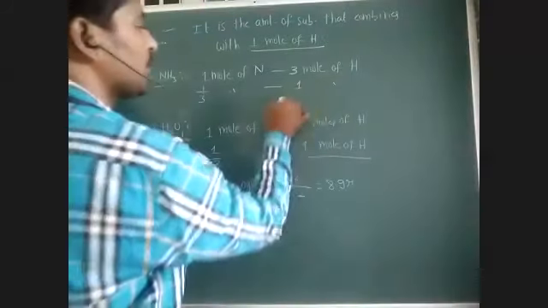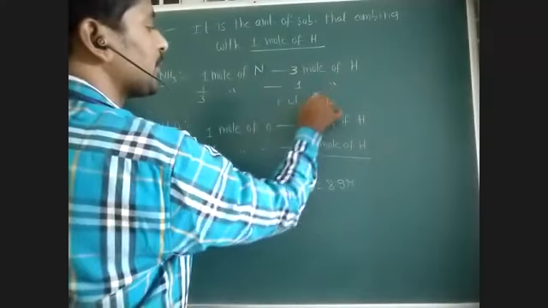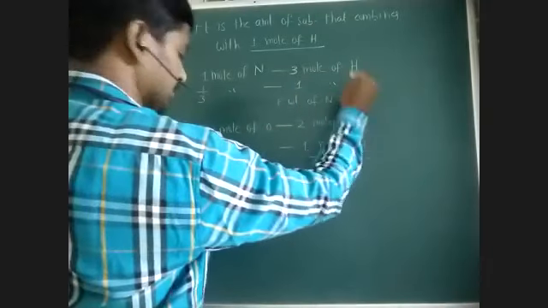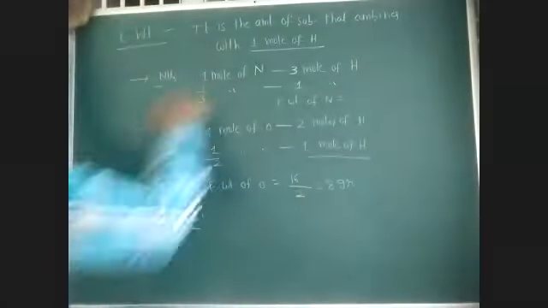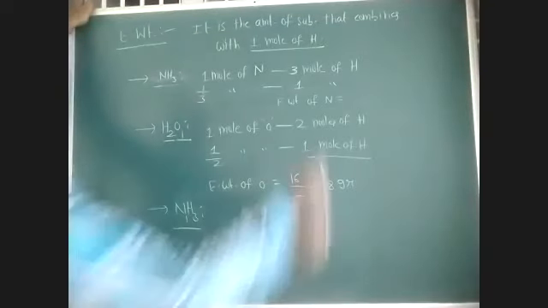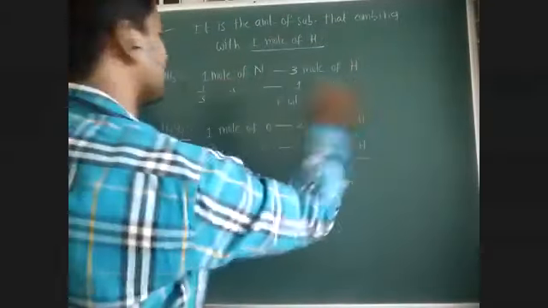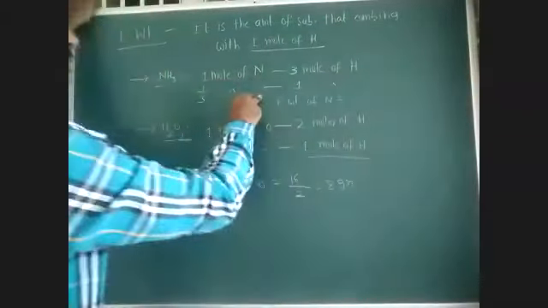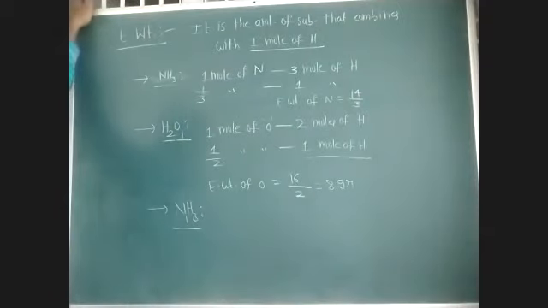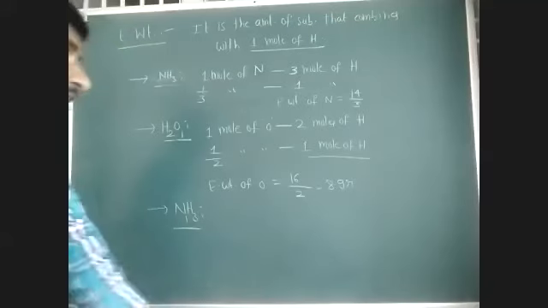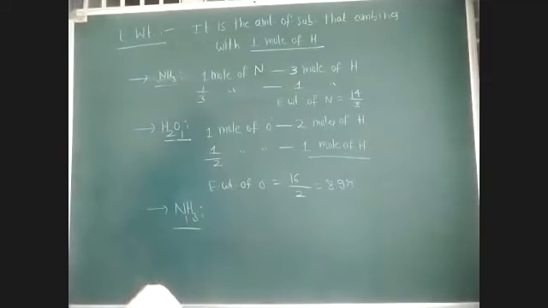So therefore, what is the equivalent weight of nitrogen? That is the weight of 1/3 moles. And what is the molar mass of nitrogen? 14, so 14/3. That is the equivalent weight of nitrogen.